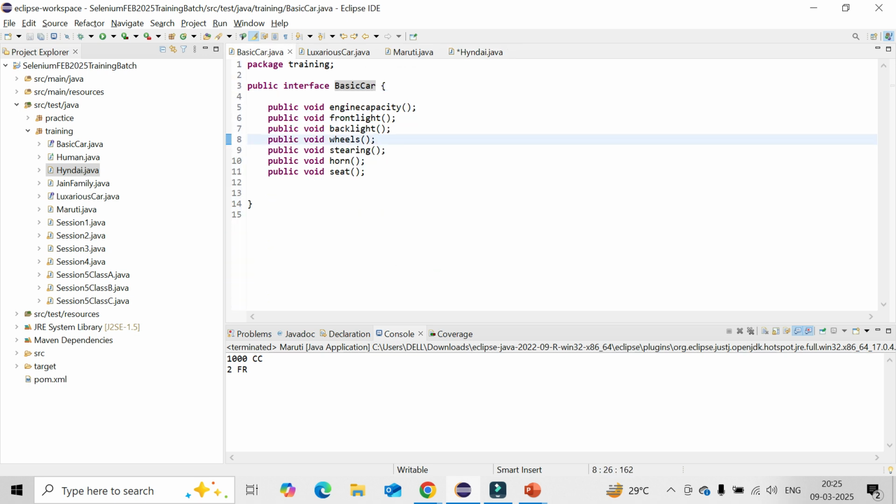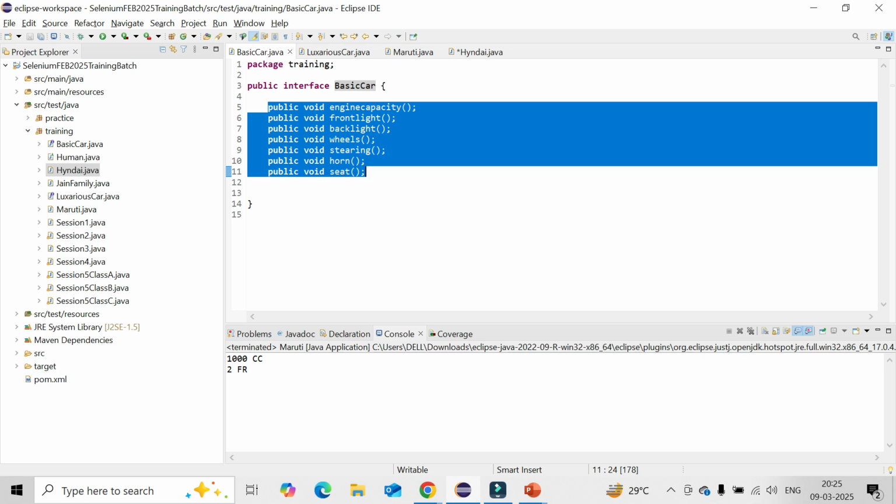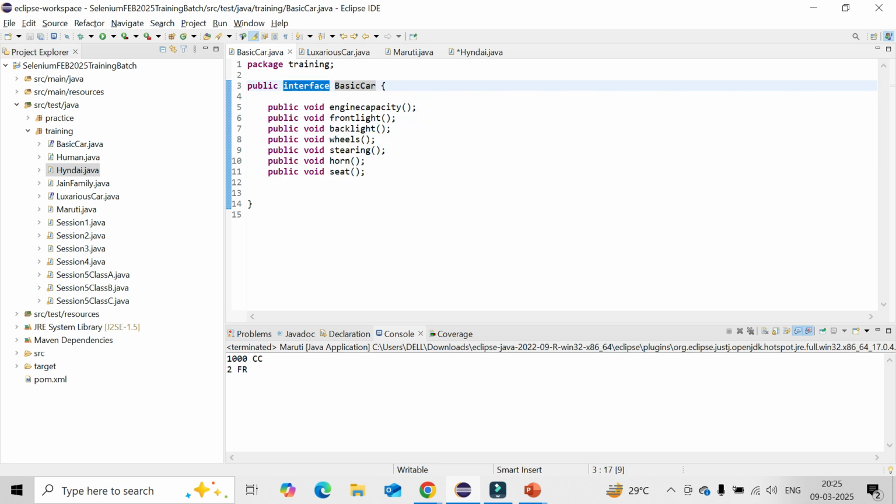But interface is 100% abstract in nature. No need to use the abstract keyword at all. Whatever method you are writing in the interface will be 100% abstract because it is the interface, not the class. So that is the way your complete abstraction will be achieved here with the help of the abstract class and the interface keyword.